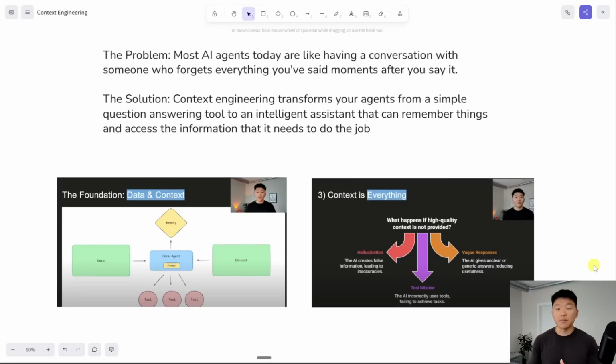Now the problem is, most AI agents today that aren't using a lot of context engineering, it's like having a conversation with someone who forgets everything right after you've said it. So the solution is, after the agent reads through its system prompt, it should understand I have these different tools that I can use to get more context, and this is going to transform me from a simple question and answer tool to an actual assistant that can remember things and take action intelligently.